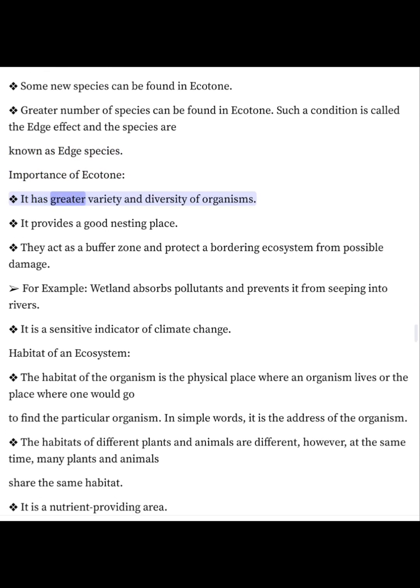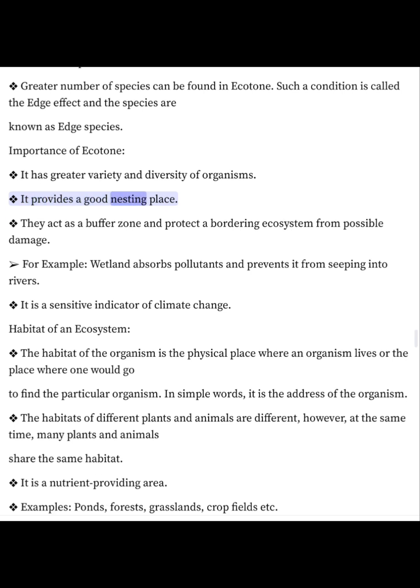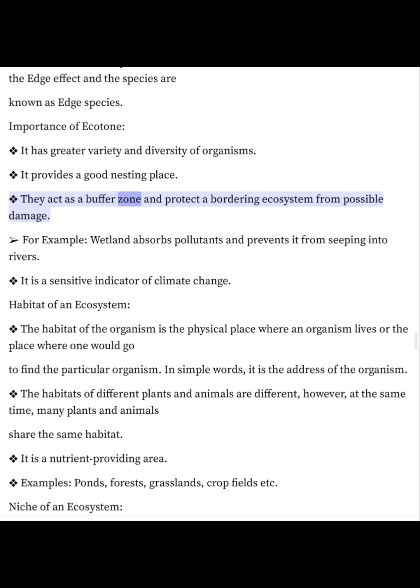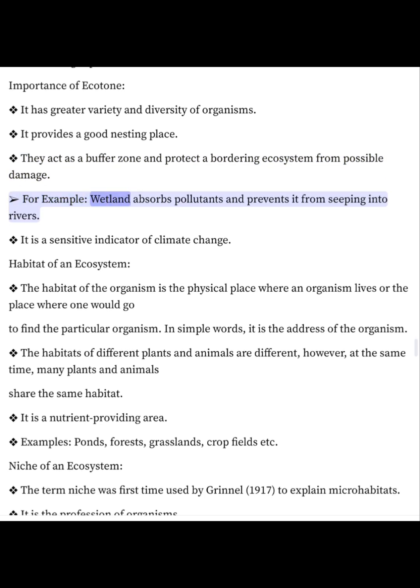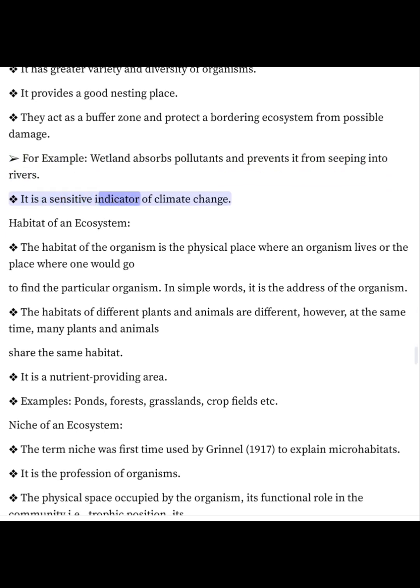Importance of ecotone. It has greater variety and diversity of organisms. It provides a good nesting place. They act as a buffer zone and protect a bordering ecosystem from possible damage. For example, wetland absorbs pollutants and prevents them from seeping into rivers. It is a sensitive indicator of climate change.